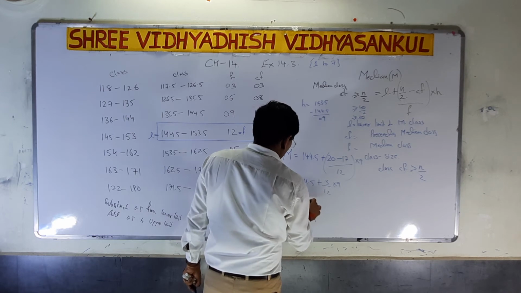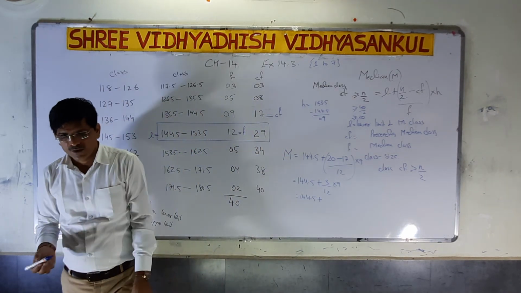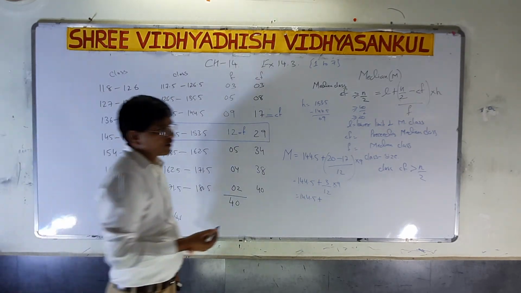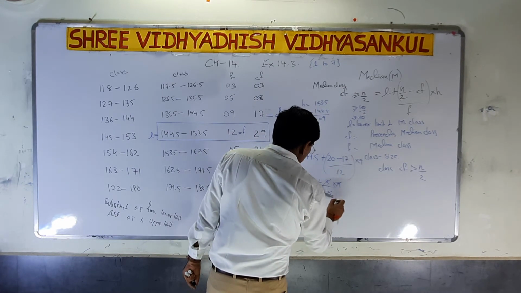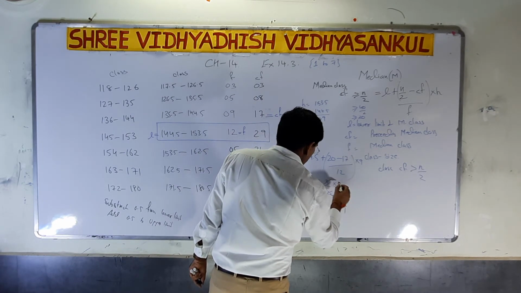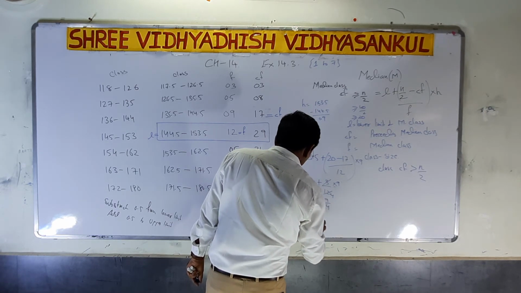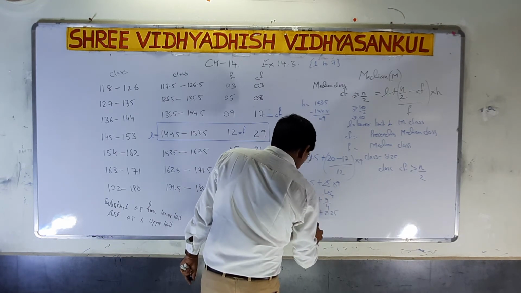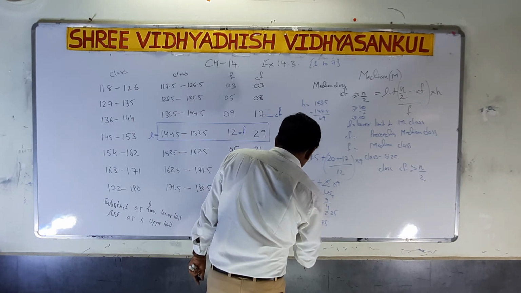So 144.5 plus 9 by 4. So 9 by 4 is equal to 2.25. That is 144.5 plus 2.25, which is 146.75.